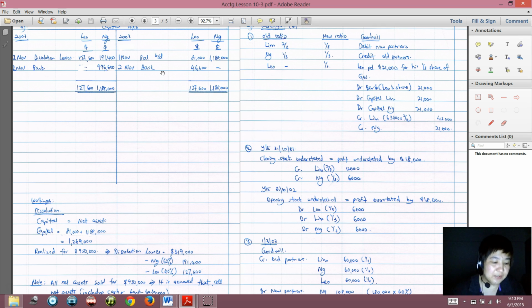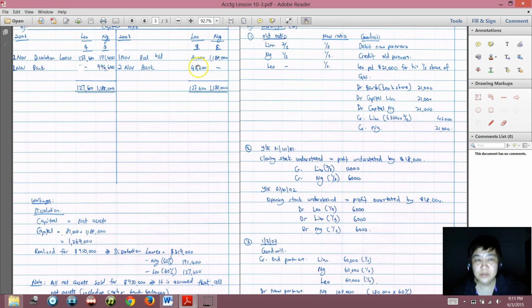That's because the partners will settle whatever amount is due to or from them. So in this case, Leo's is the balance carried down, so the balance brought down would be on the debit side if there is one. In other words, Leo owed the partnership 46,600. So that's why here you put bank. That means in the bank account it will be on the debit side.